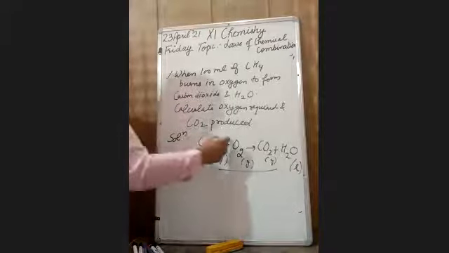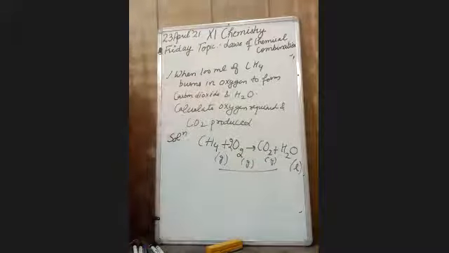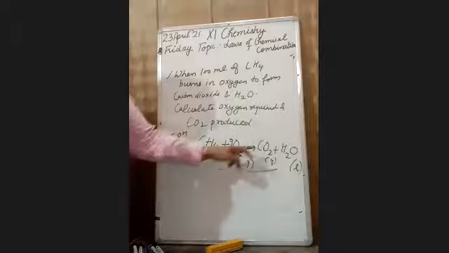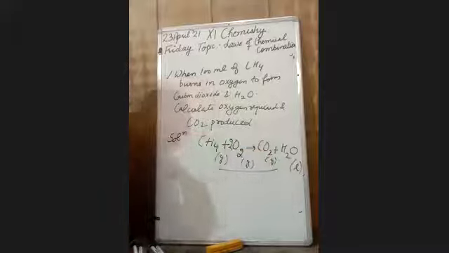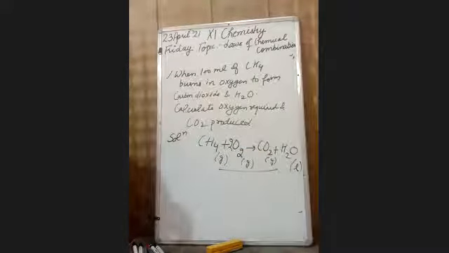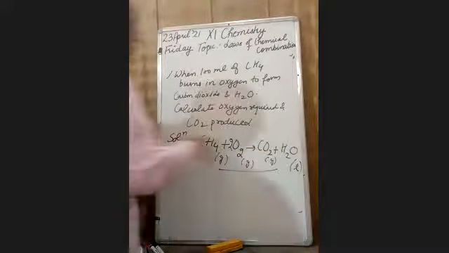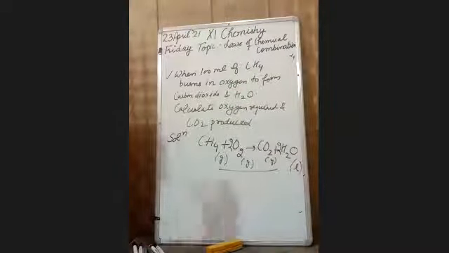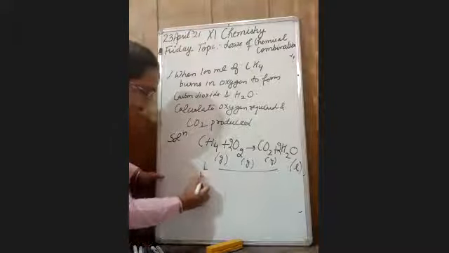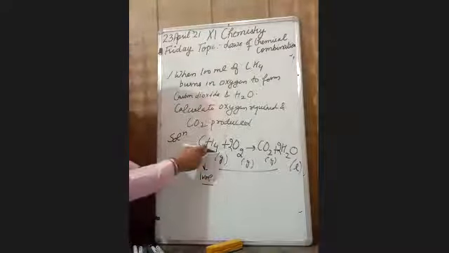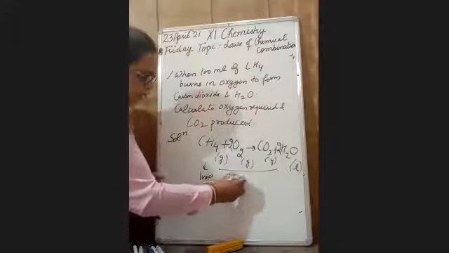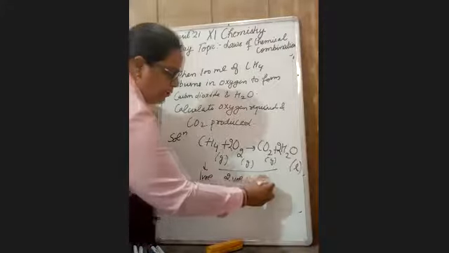Write the balanced equation. Here 4 oxygen, and it will be 2. Now it is balanced. 1 volume of methane combines with 2 volumes of oxygen to produce 1 volume of carbon dioxide.